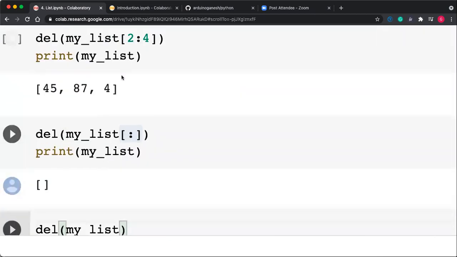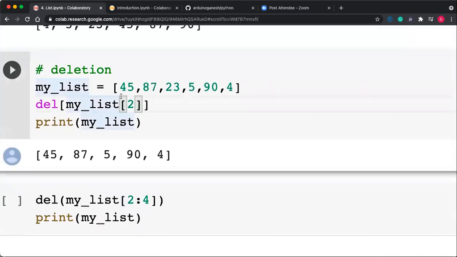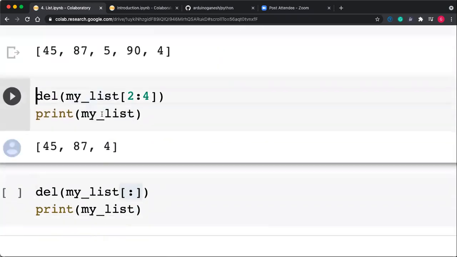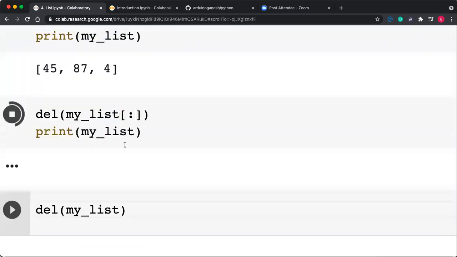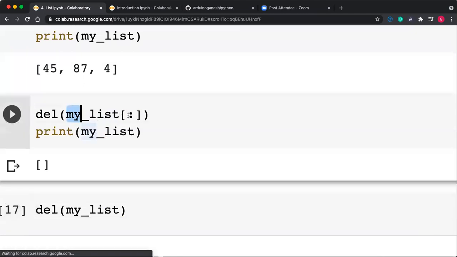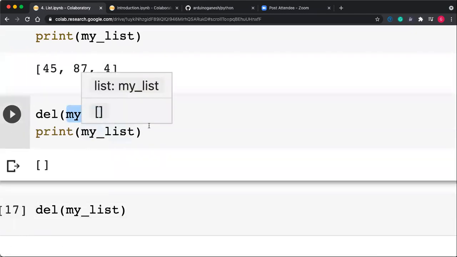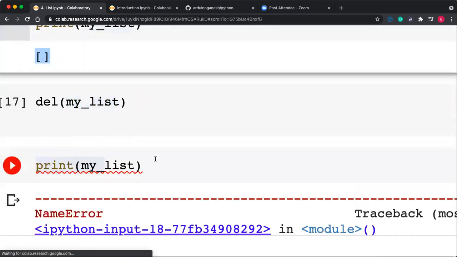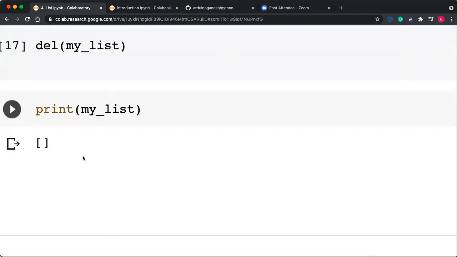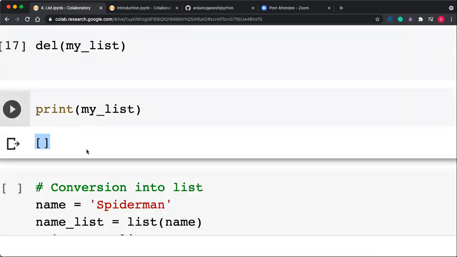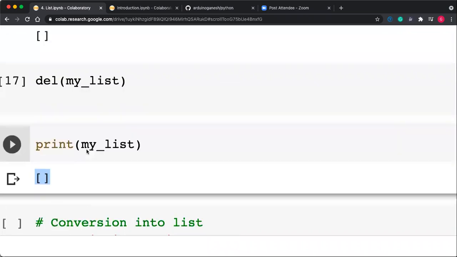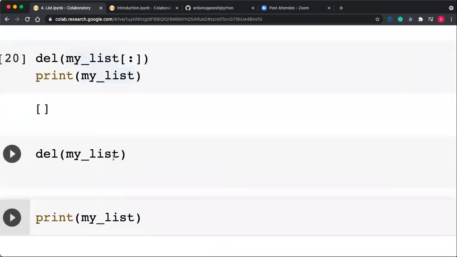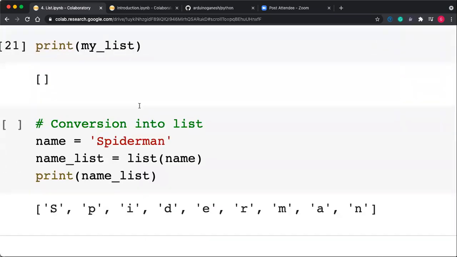But here, for example, I am again making my_list, and here I'm only deleting the items. I'm not deleting the list. I'm deleting the items present in that list. So what does my_list contain? My list contains the null list. If I try to print my_list, it will print the empty list. The list is not having any items. Getting the difference between deleting the whole list and deleting the items?